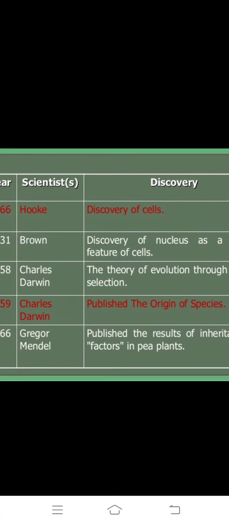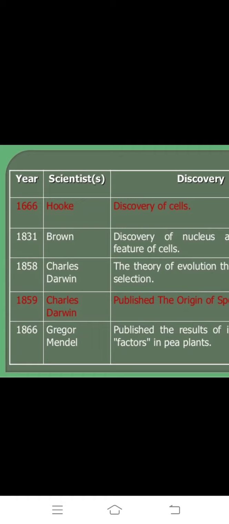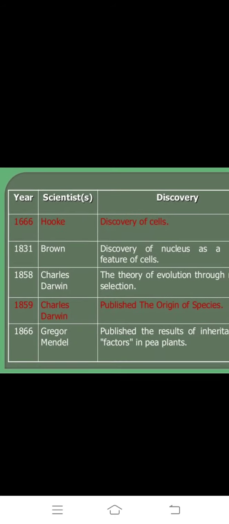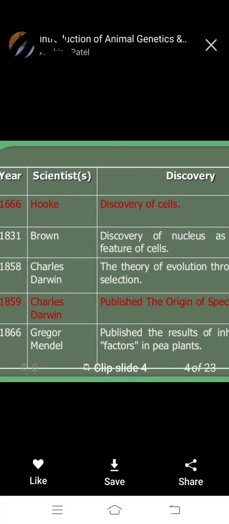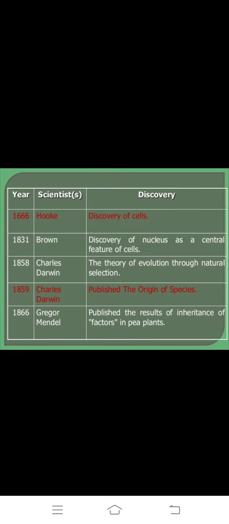Next, we observe in year 1666, Hooke discovered the cell. In 1859, Charles Darwin published the Origin of Species.